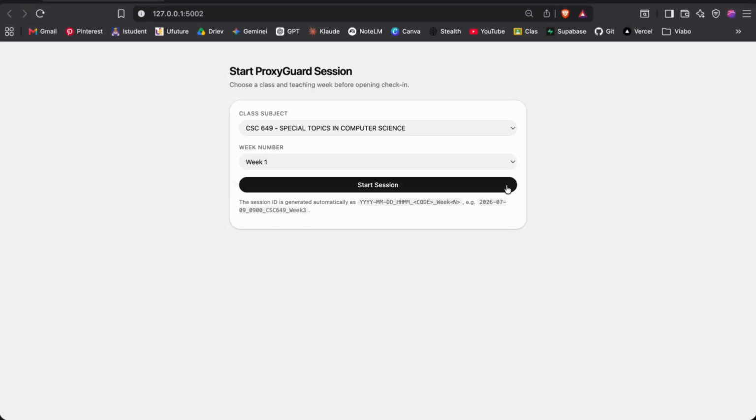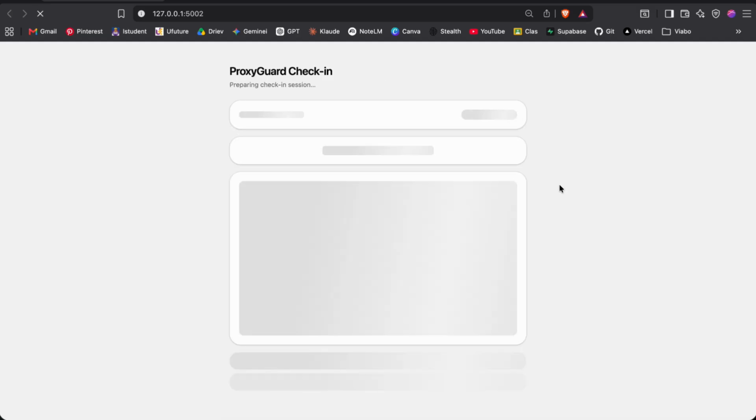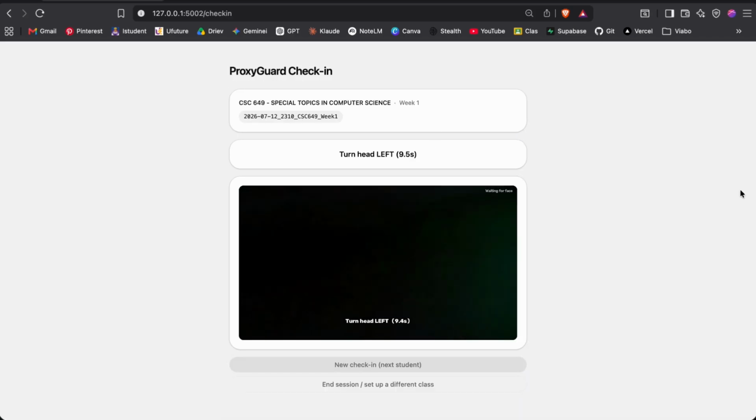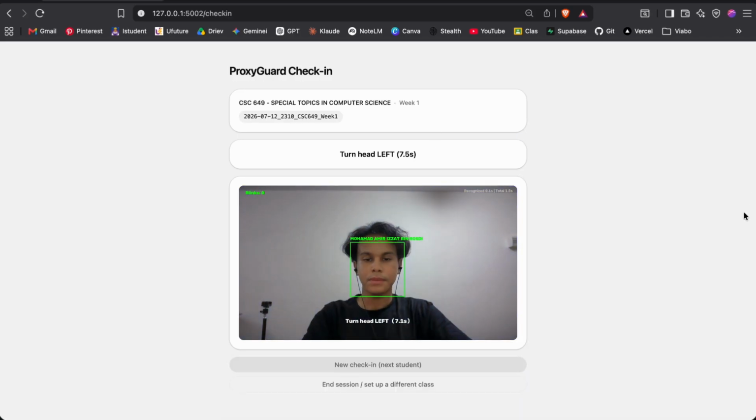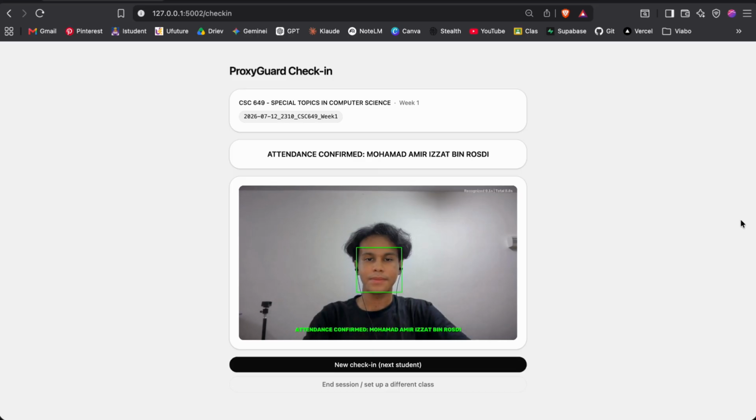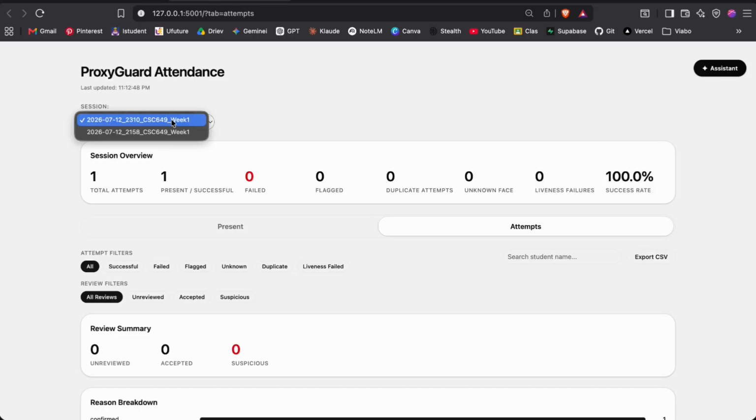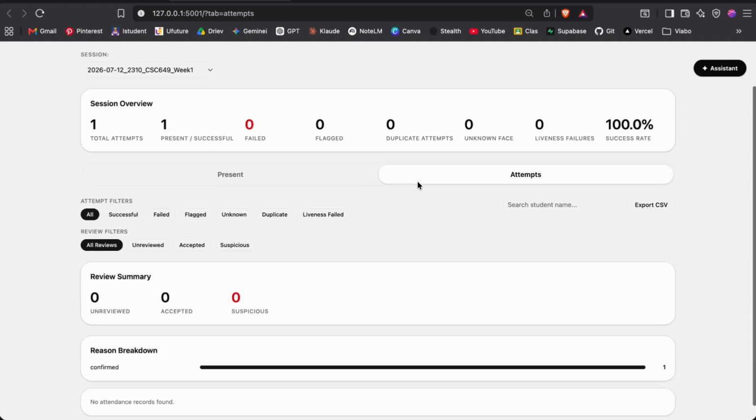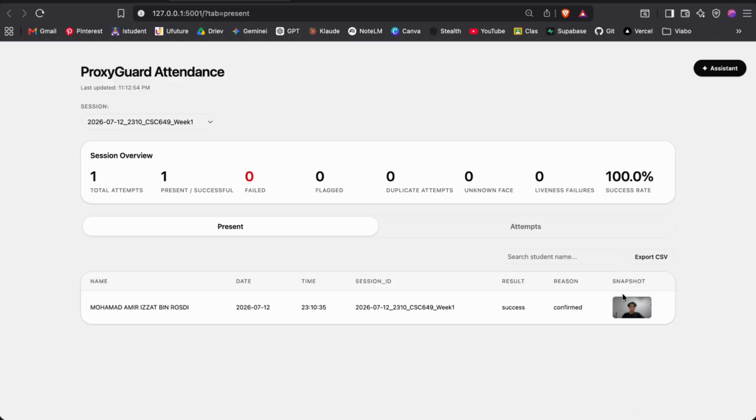The lecturer begins by selecting a subject and week, then starts the attendance session. The camera loads the known face encodings and prepares the recognition engine. When the registered student enters the frame, ProxyGuard first identifies the face and waits for the identity to become stable. The student is then asked to blink and complete a randomized head movement. Once both checks are completed, attendance is confirmed. The system stores the student's name, session, result, reason, snapshot, and the decision time.